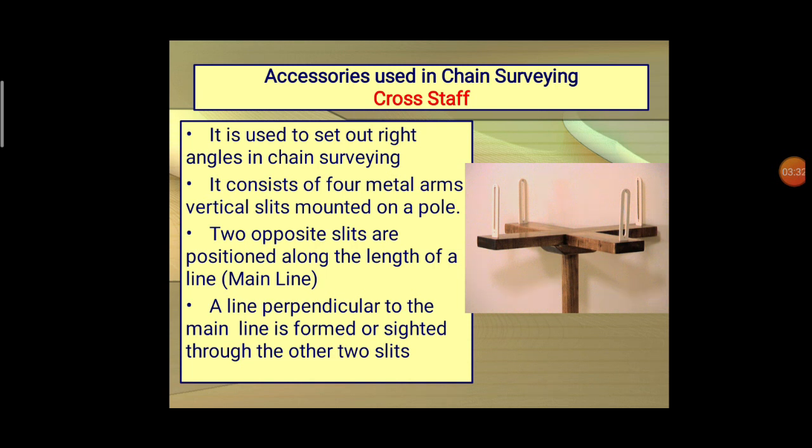It consists of 4 metal arms with vertical slits mounted on a pole. It consists of 2 pairs of vertical slits providing 2 lines of sight mutually at right angles.